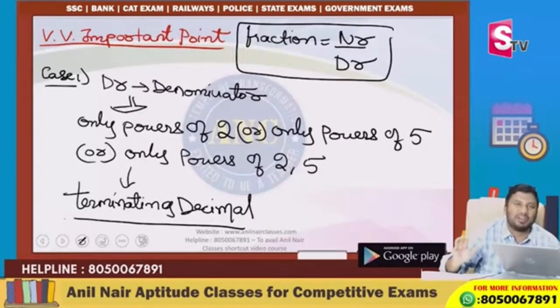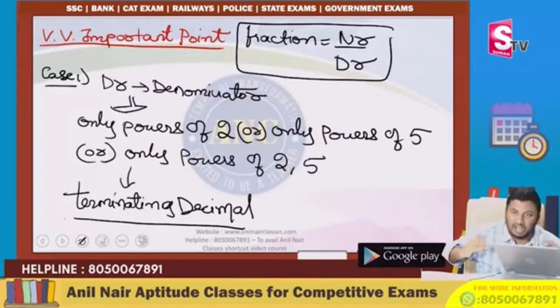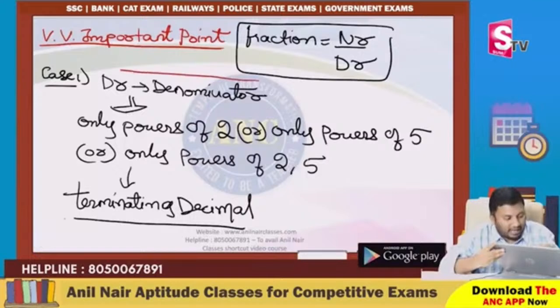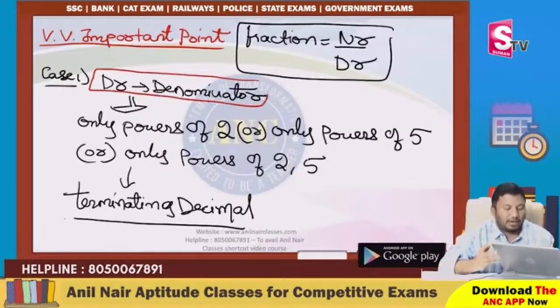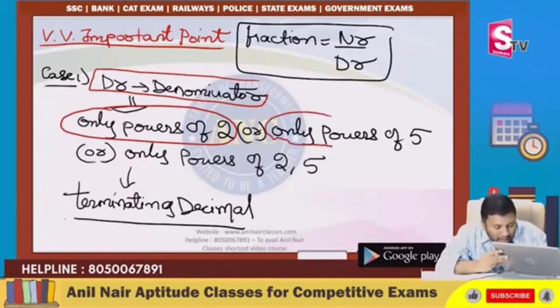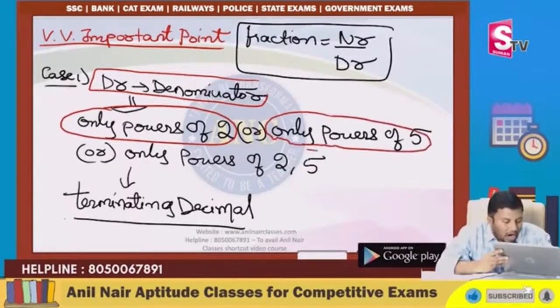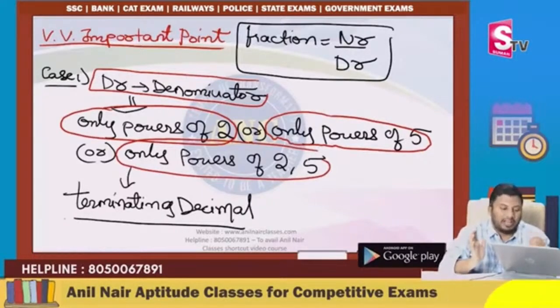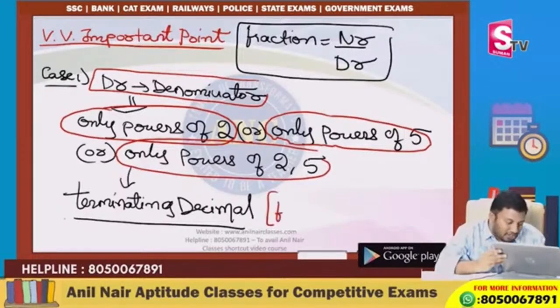Gone are the days when very easy questions were asked in fractions and decimals. There is a lot of depth in this concept. If the denominator takes only powers of 2, or only powers of 5, or only powers of 2 and 5, then without even computing, you can easily say that the fraction will result in a terminating decimal.